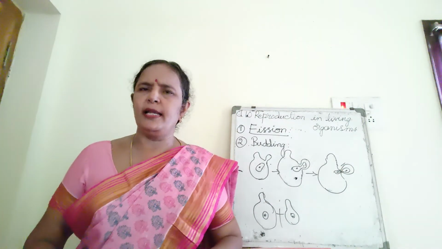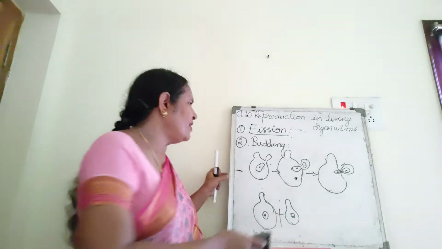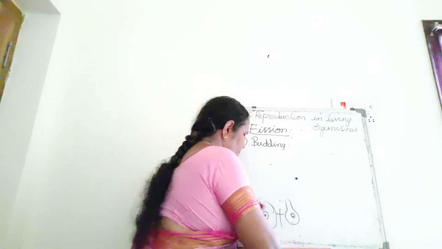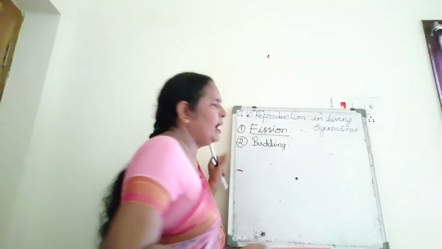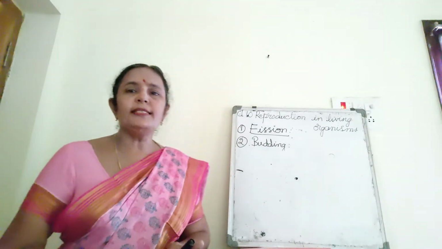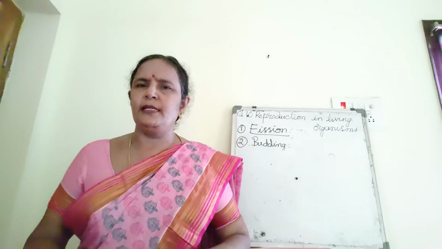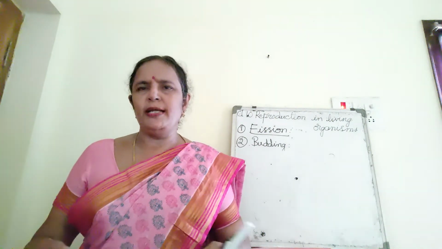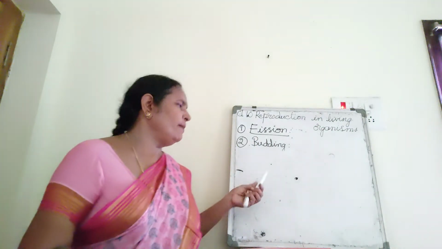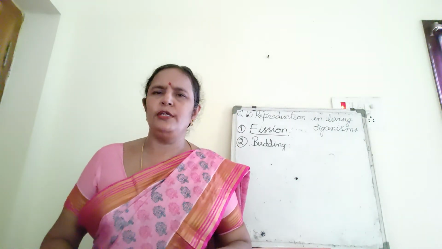The same case in Hydra also. Hydra is a coelenterate. This is a fungus, unicellular fungus, yeast. This is budding in Hydra and yeast. On the lateral side, on any side of the body wall, a small bud-like outgrowth develops, and the nucleus also divides into two parts, and one goes to the bud and one stays with the parent. The bud gets detached and exists as a new individual.